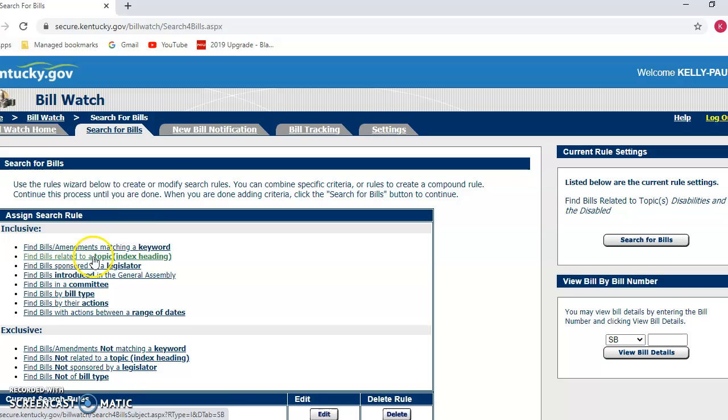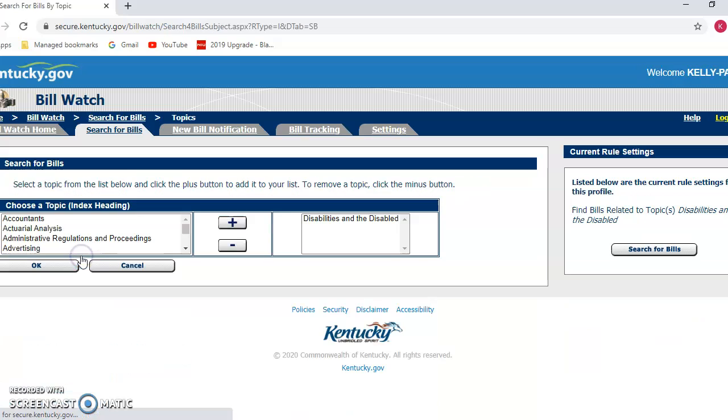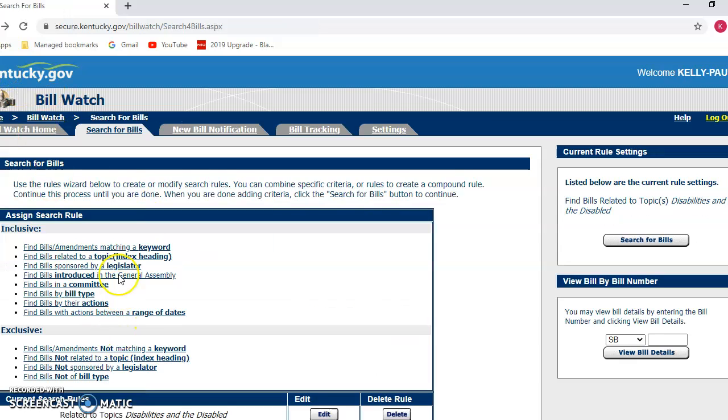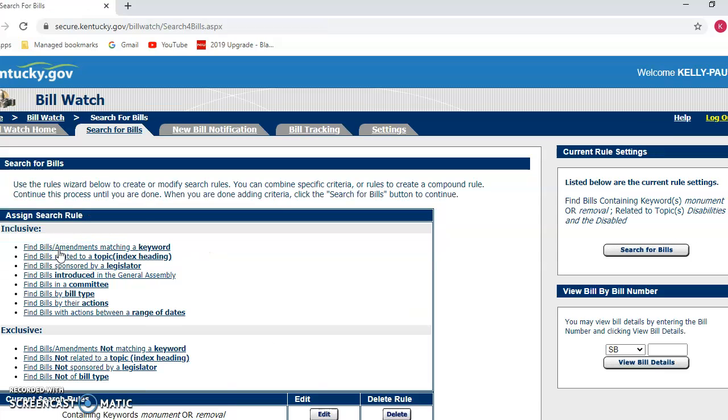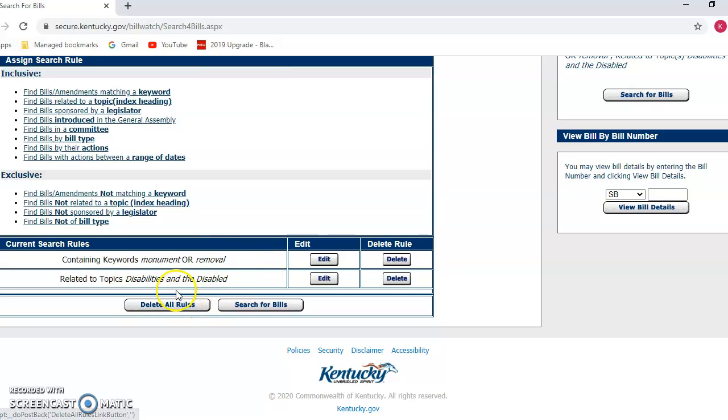So if I wanted to look at a bill relating to a topic, I'm not sure where it's going to be. I wanted to talk about monuments. It says topic. I think I might want to go back to a keyword instead. So here I would just enter that. I put removal, and I would just see what we have here, and I don't know, there may or may not be something.